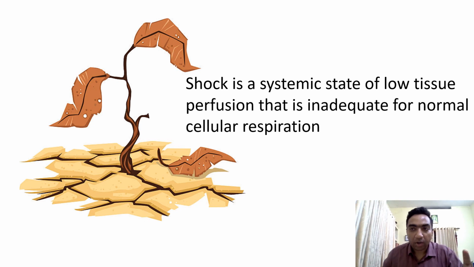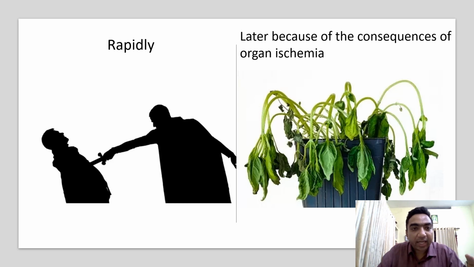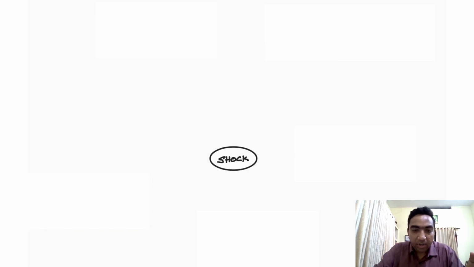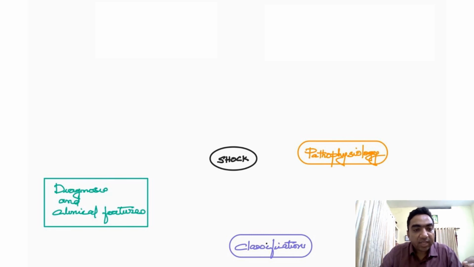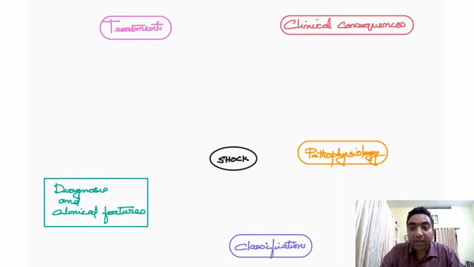So that is shock. So how does the shock kill the patient? It can either kill rapidly due to the immediate effects or due to the insult of the shock slowly because of the consequences of organ ischemia and organ dysfunction. So how are we going to approach shock? We will discuss shock by pathophysiology, classification of shock, diagnosis and clinical features, treatment, and finally the clinical consequences of shock. So we will start off with the pathophysiology of shock.